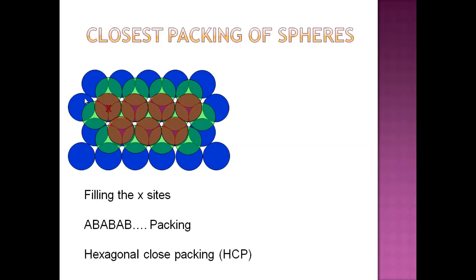So when you go on keeping these spheres one above the other, different types of layer, you will observe that the structure of A, B, A, then again B, A, B, such type of arrangement will be seen. And this A, B, A, B, A, B packing is known as hexagonal close packing or HCP.